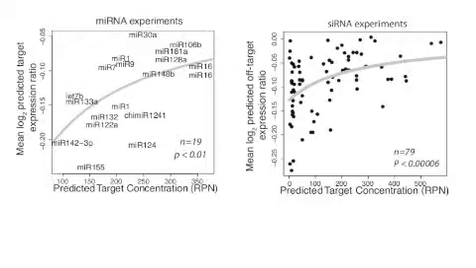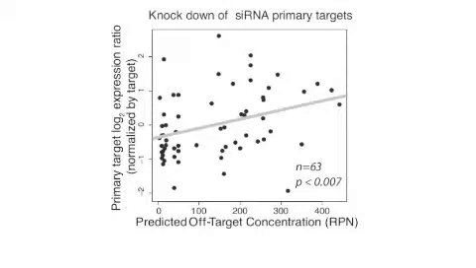However, we also show that excessive number of off-targets can decrease the impact on primary target downregulation. We examined the primary targets of siRNAs to determine if they were affected by off-target abundance. Here we see that 4 primary targets respond differently when knocked down by siRNAs with varying nucleic acid sequence, and thus varying numbers of off-targets. When we combine all these experiments, we see a highly significant correlation between the downregulation of the primary target and off-target abundance. Thus, siRNA-based drugs designed to have few off-targets will be more effective in downregulating their primary target.